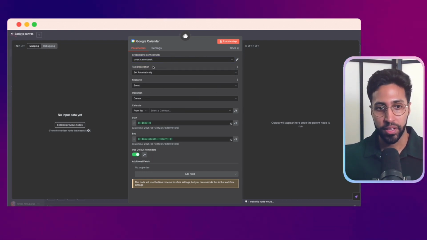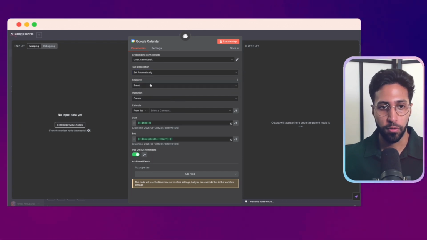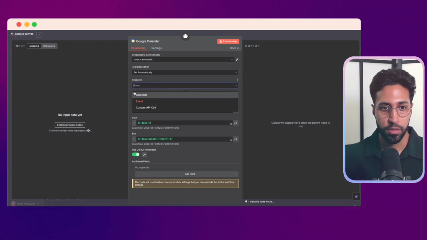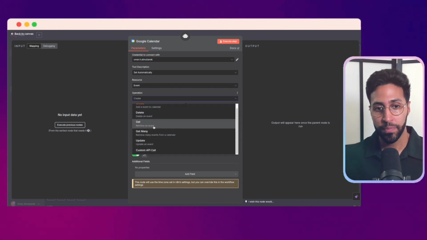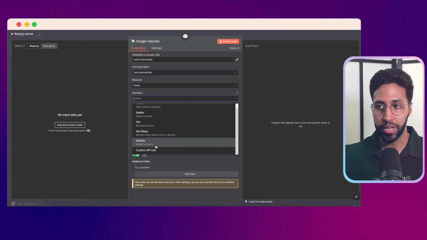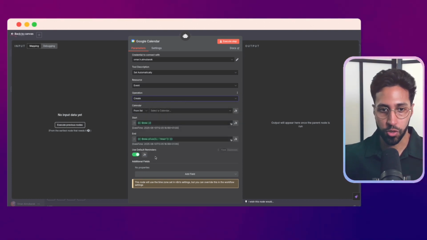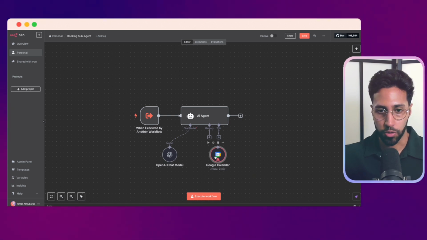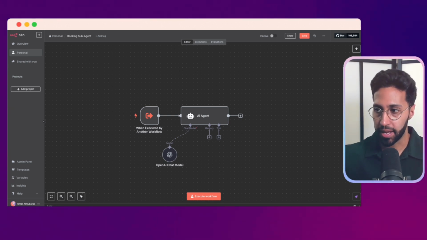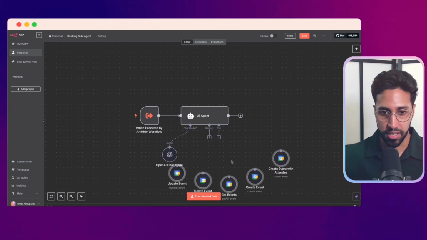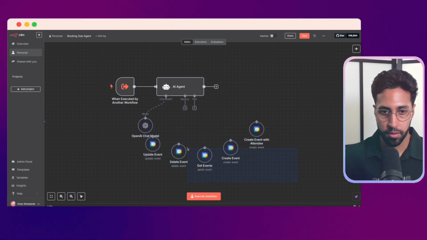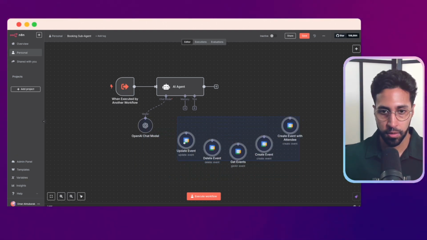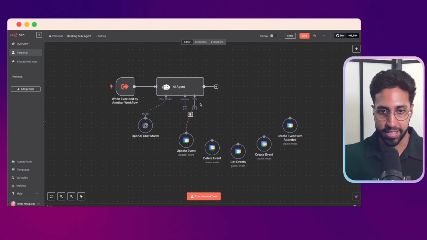And then after that, we have all these different options for actions. So here we can create, we can delete, we can get our information. And we want all of these to create a really powerful calendar agent. So rather than go through these one by one, what I'll do is I've already done this and we'll just paste them in and we'll look at them together. Here, I'll paste these in. And then we just want to connect them up and I'll show you exactly how they're set up.